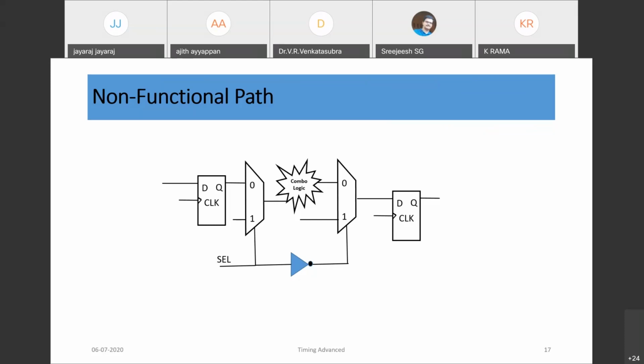So based on the designer's knowledge, we need to set false paths, like asynchronous paths, CDC, clock domain crossing kind of paths, and any reset kind of static path. And if you are sure that the data would be stable before the clock, so no issue, then that path also we can set. Similarly, any non-functional path in our design we can set as false path. So that means these are the paths we now need to consider for timing analysis.